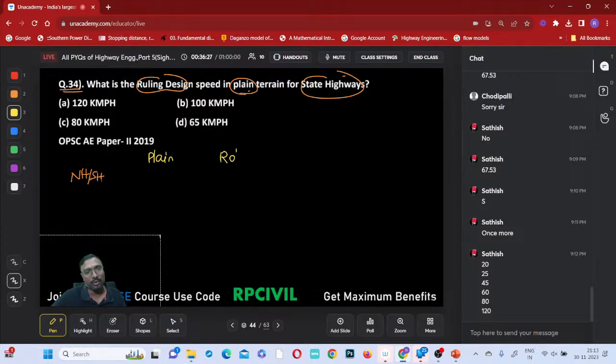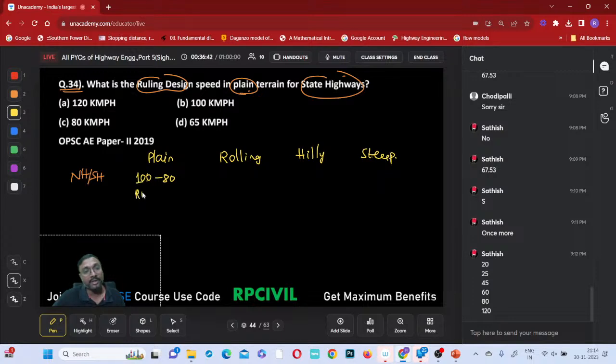Plain, rolling. I told you to remember all these values now. Plain terrain, rolling terrain, and the next one is hilly terrain or mountainous terrain, right? The next one is steep terrain, if you just observe. What can you say? 180, right? What is the meaning of this 180?